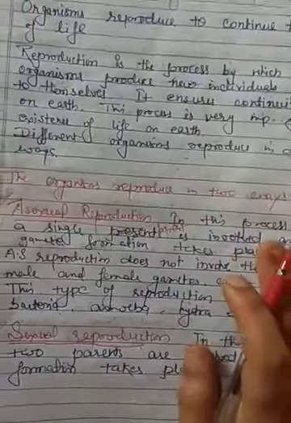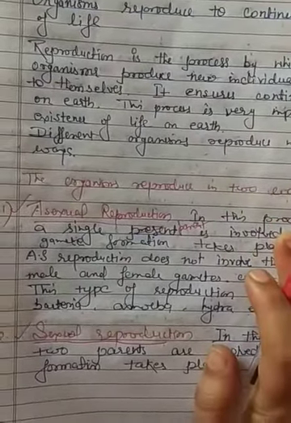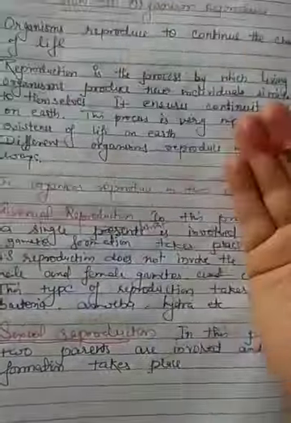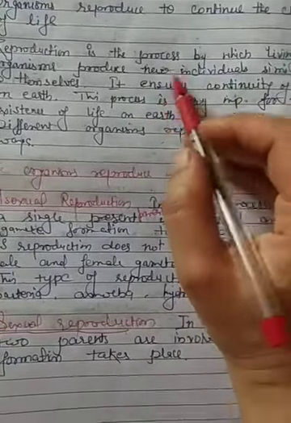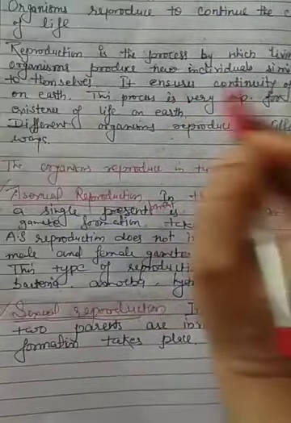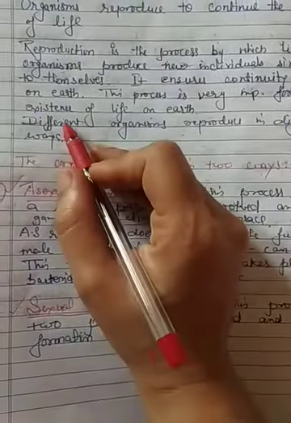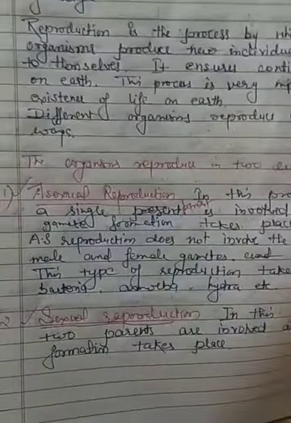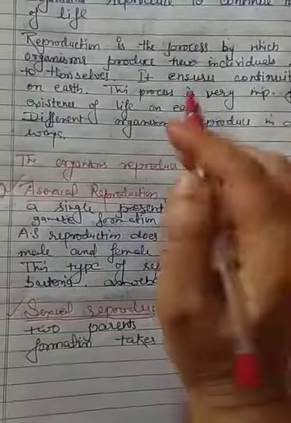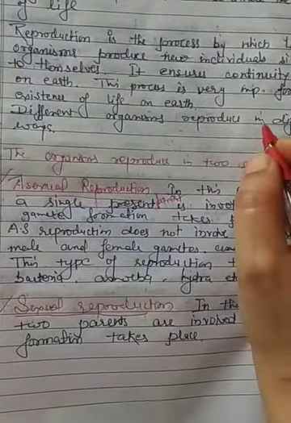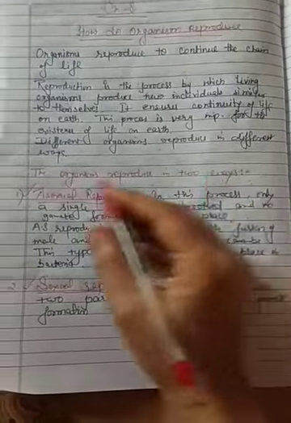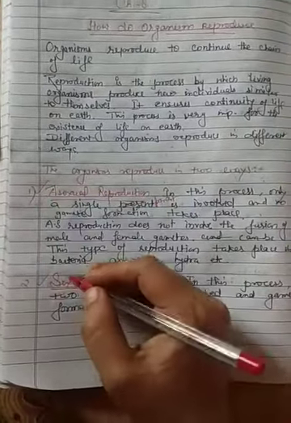Okay, so reproduction is a process by which organisms produce new individuals of their own kind. It ensures the continuity of life on earth. This process is very important for the existence of life on earth. Different organisms reproduce in different ways. Organisms reproduce in two ways: asexual and sexual.